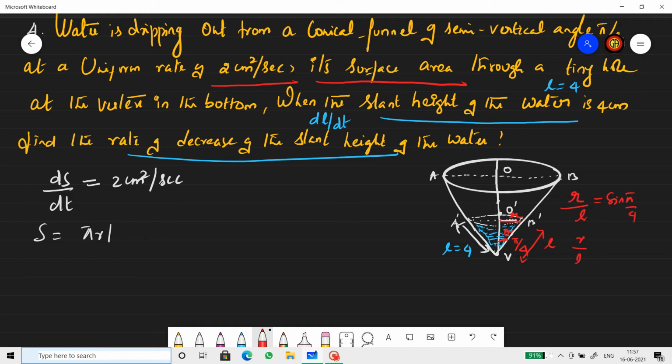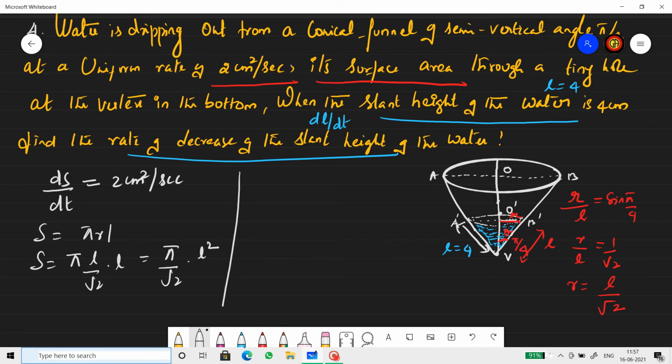So R by L equals 1 by root 2. And therefore, R can be written as L by root 2. So surface area is pi into L by root 2 into L, so that means pi by root 2 into L square.